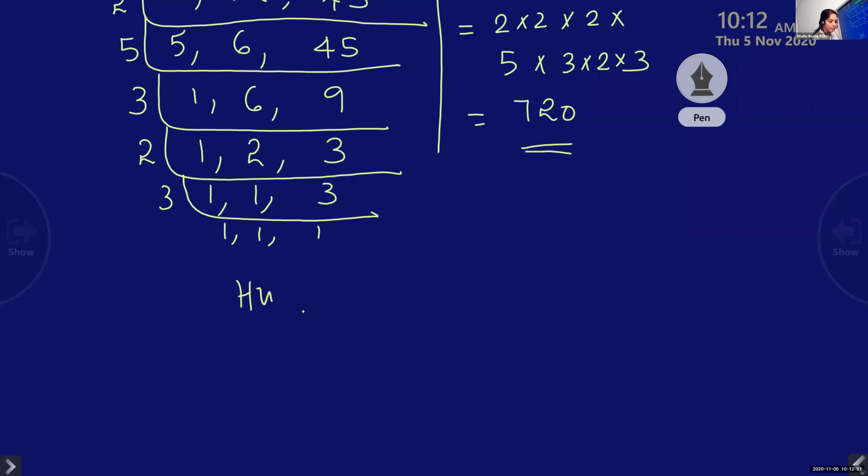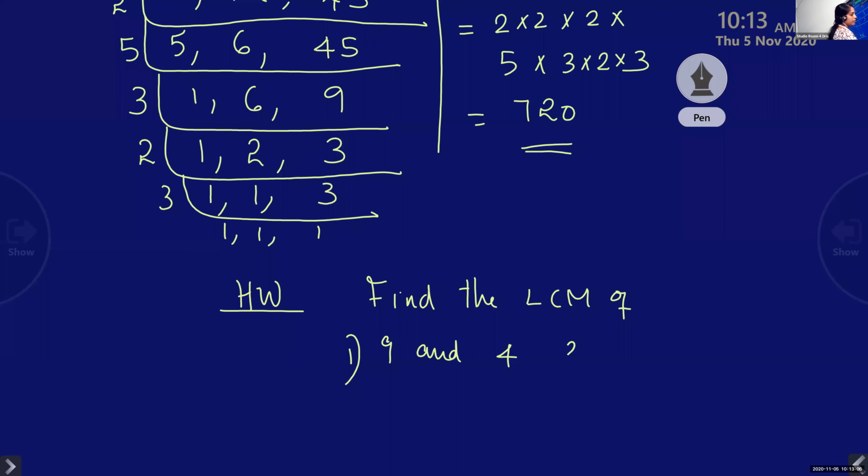Homework. Find the LCM of 9 and 4, 12 and 5, 6 and 5, 15 and 4.